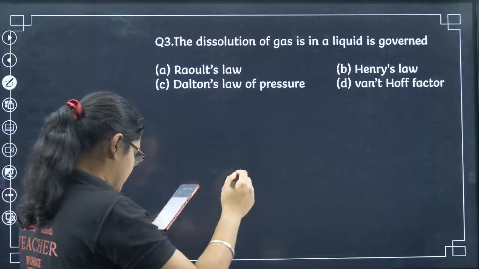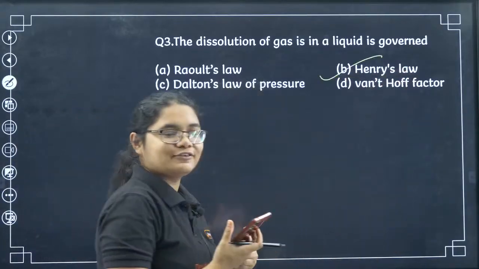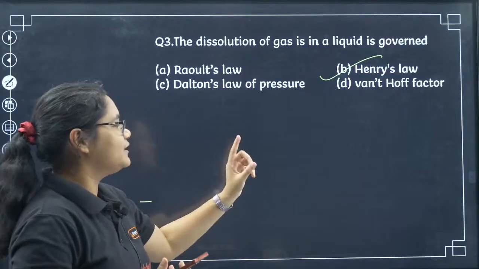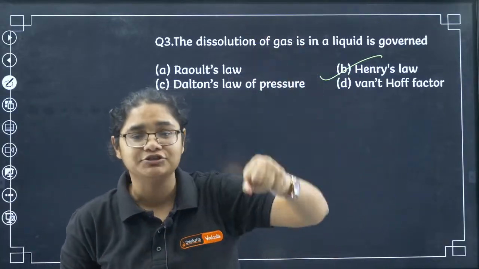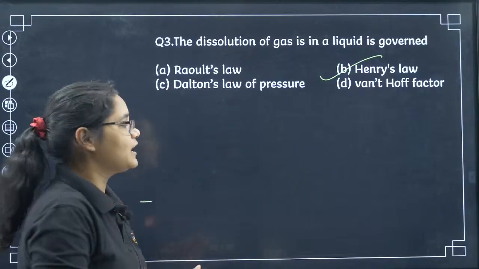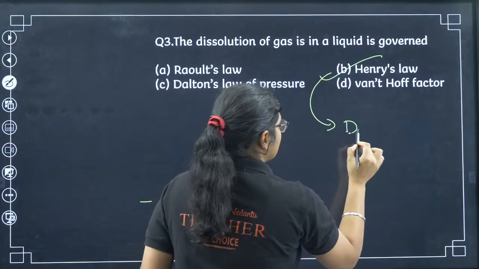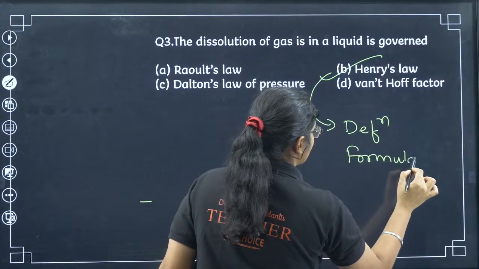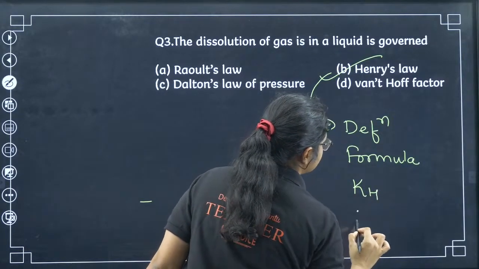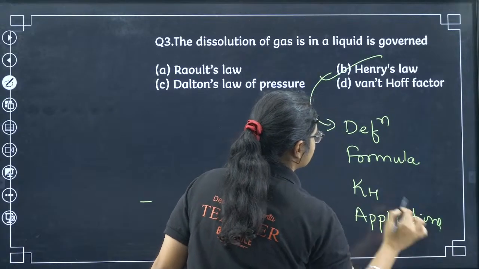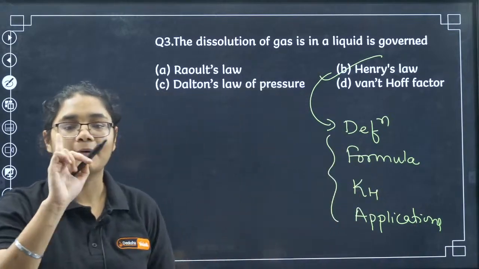Yes, those who are saying B, it is absolutely correct. Wonderful, all of you. So B, Henry's law is the correct answer, and we know that Henry's law states that as the pressure increases, the solubility increases, right? Here what all questions can be asked? For Henry's law, you should be revising the definition, the formula, what is the significance of Henry's constant, and applications of Henry's law. Quickly you should be revising these 4 points about Henry's law.